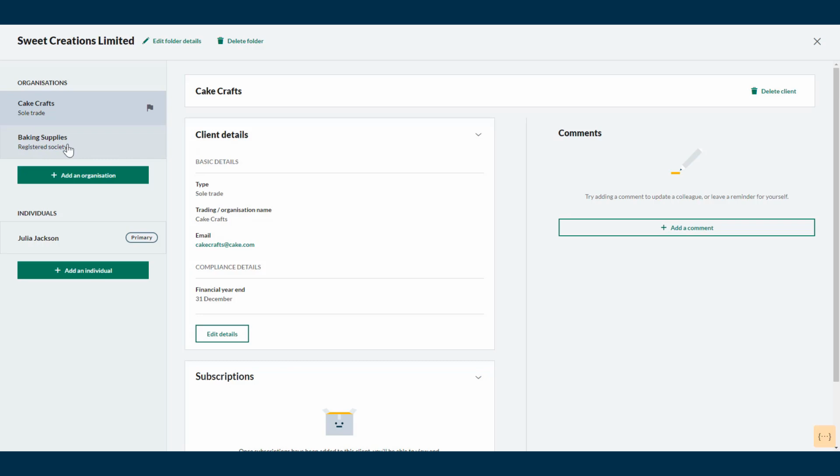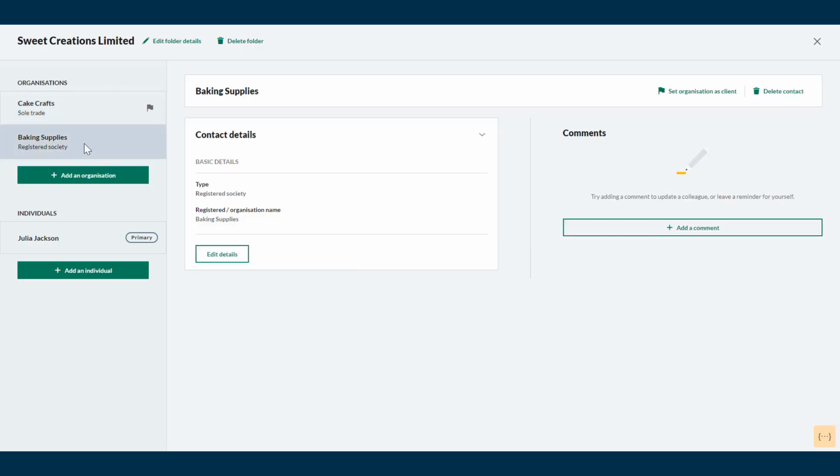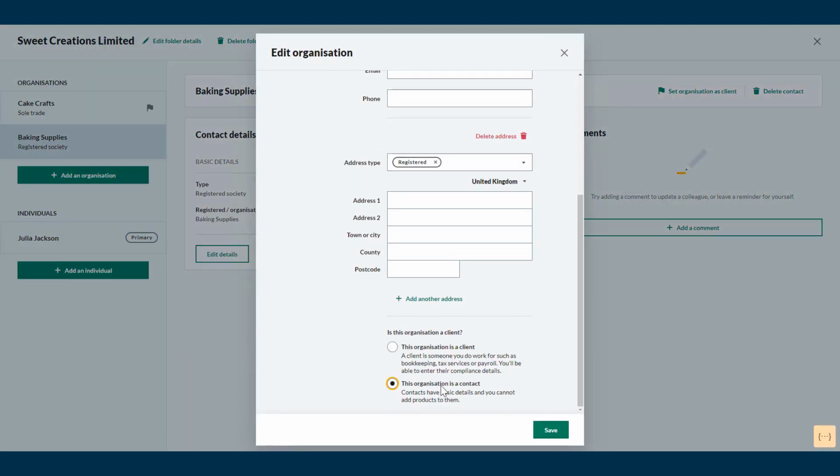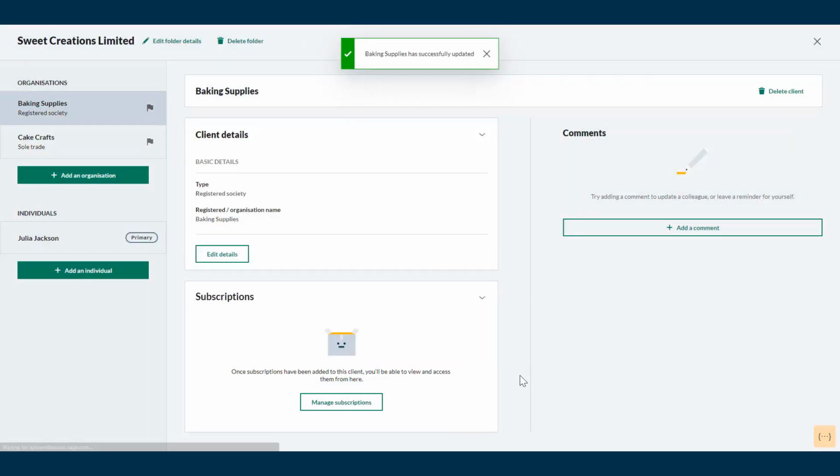If you have organizations or individuals who are contacts, it's possible to change their status to set them up as client. To do this, select Edit Details from within the contact and amend the client type, and then Save. A flag icon will then appear next to their name, and then if a folder contains multiple individuals, you can also mark one of them as a primary contact while keeping them as a client.